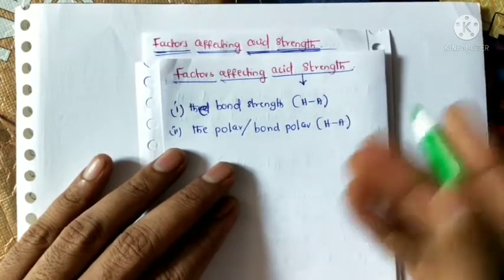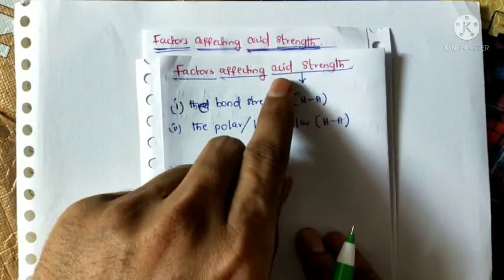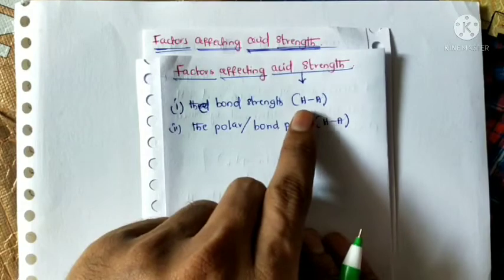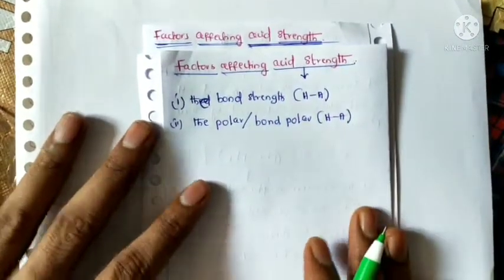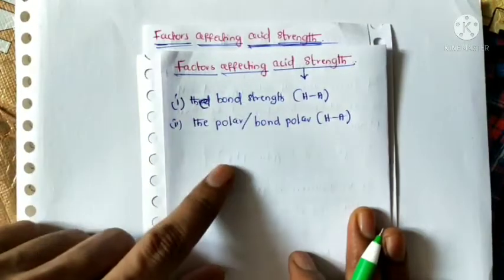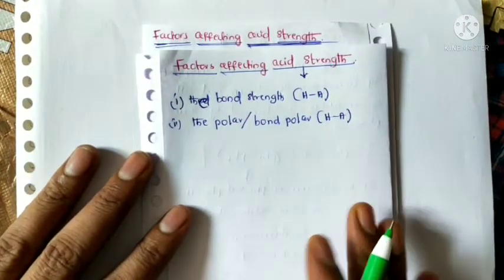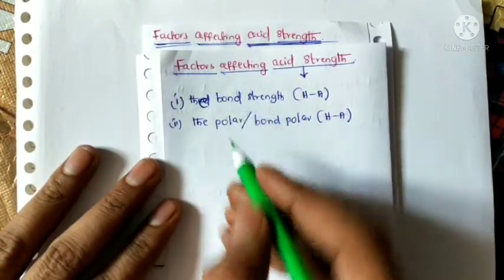The polarity of the bond can affect the acid strength, and the bond strength between two atoms can affect the acid strength. So these two factors can affect the acid strength. Now we will discuss them one by one.